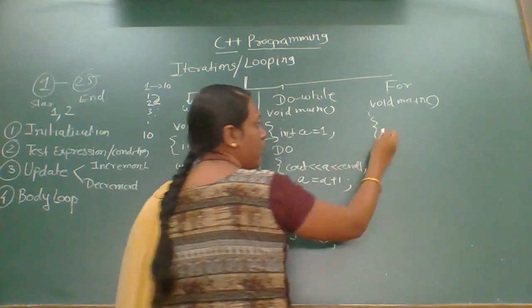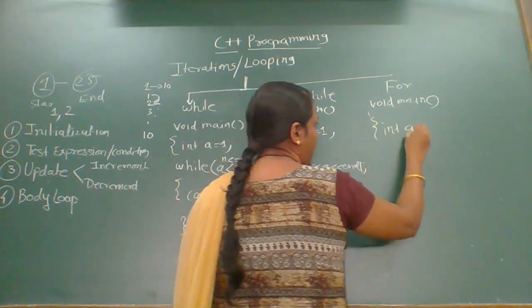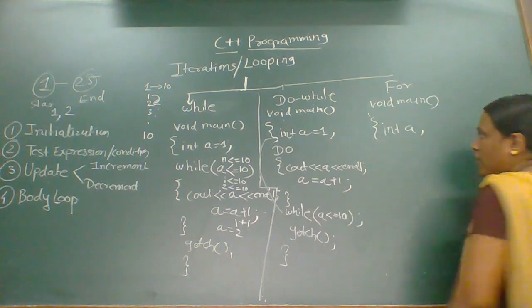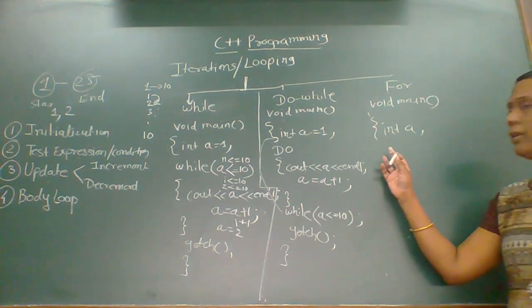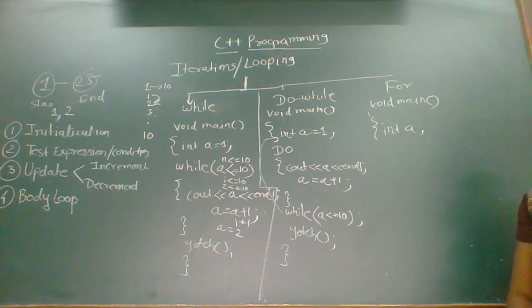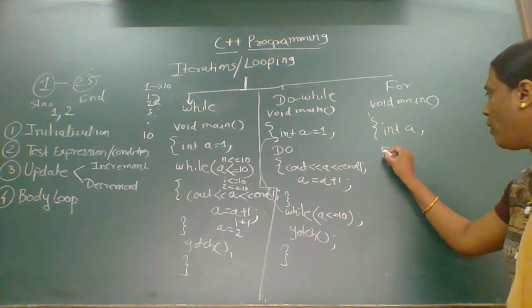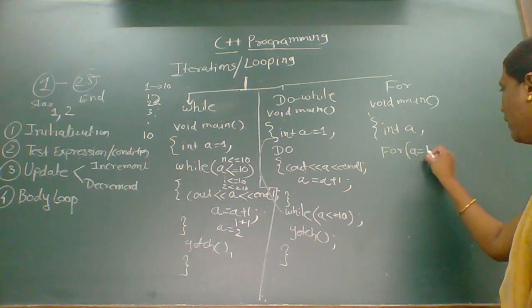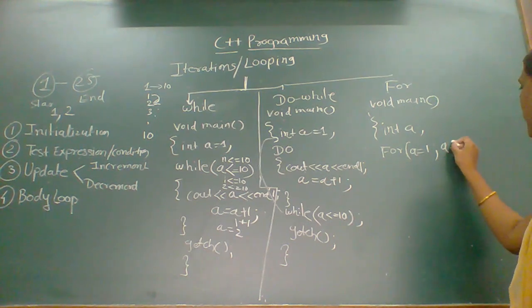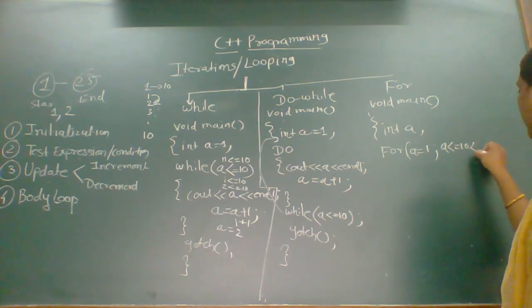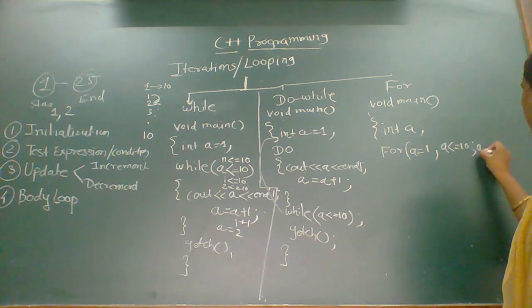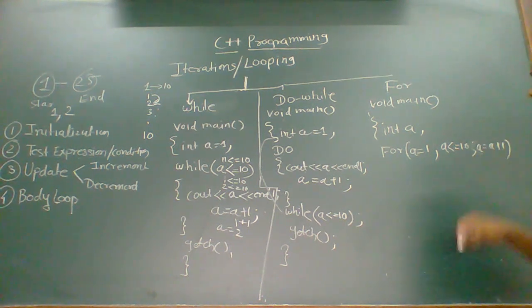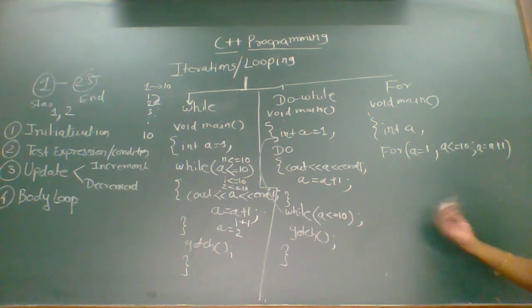Then we write int a, the declaration of the variable. Now we write the for loop. For is the keyword. For a is equals to 1, a is less than or equals to 10, and a is equals to a plus 1. So this is the for loop.